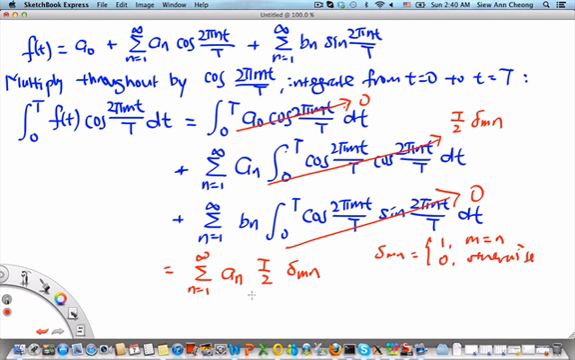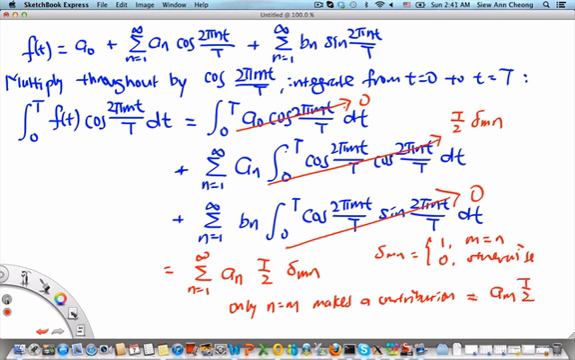So if we continue summing all the way from 1 to infinity, we find that only one single value of n makes a contribution, and that is when m is equal to n. So only n equals m makes a contribution. And we see that that is equal to am T over 2.